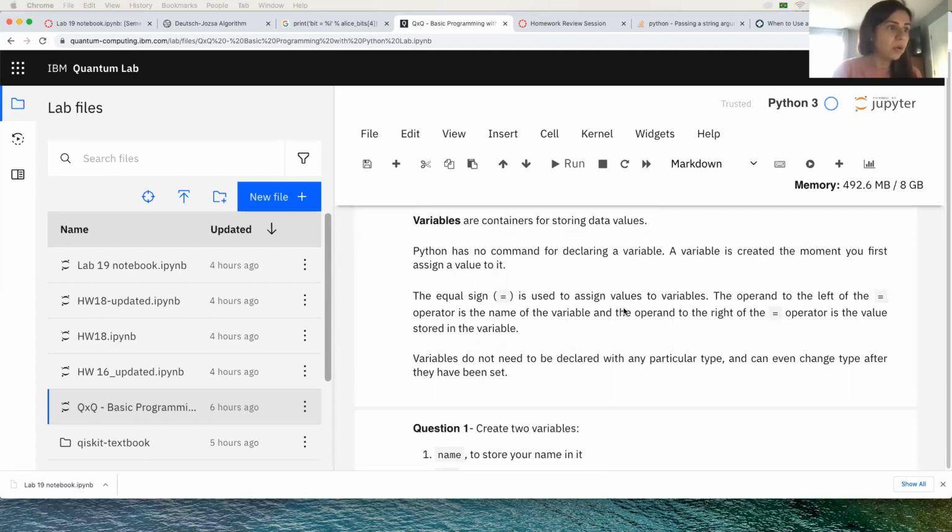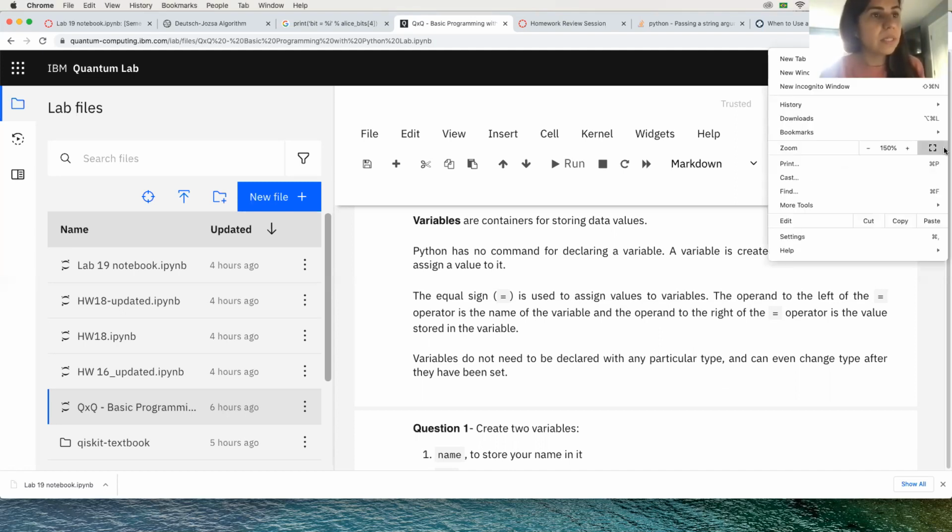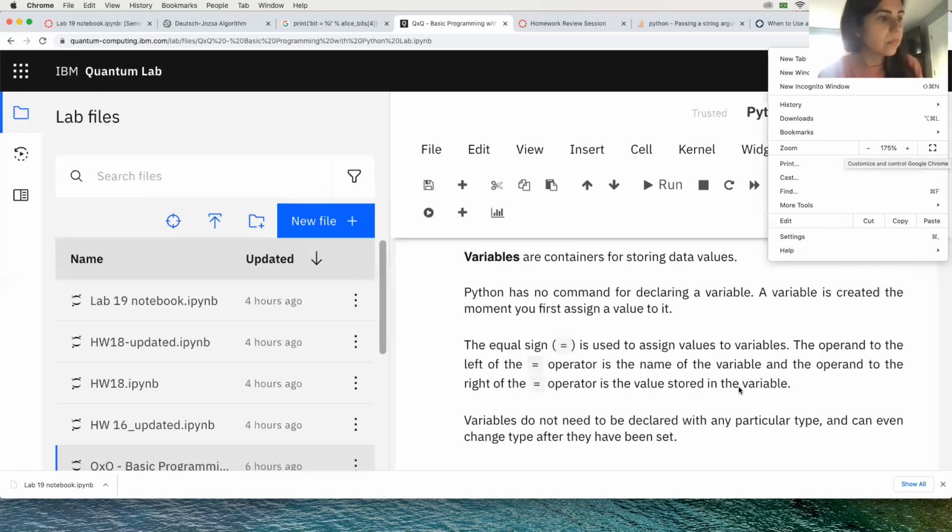Python has no command for declaring a variable. A variable is created the moment you first assign a value to it. The equal sign is used to assign values to variables. The operand to the left of the equal operator is the name of the variable, and the operand to the right is the value stored in the variable. Variables do not need to be declared with any particular type and can even change type after they have been set. I'm going to try to zoom in a bit more so you guys can see it.